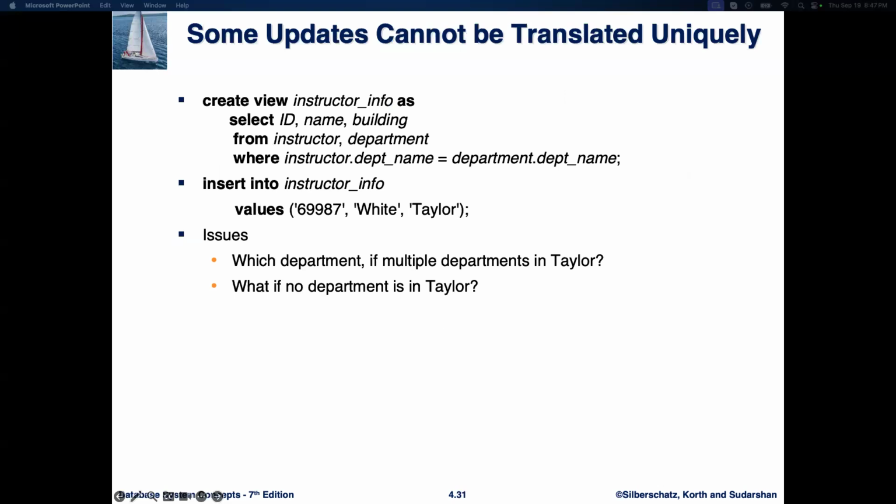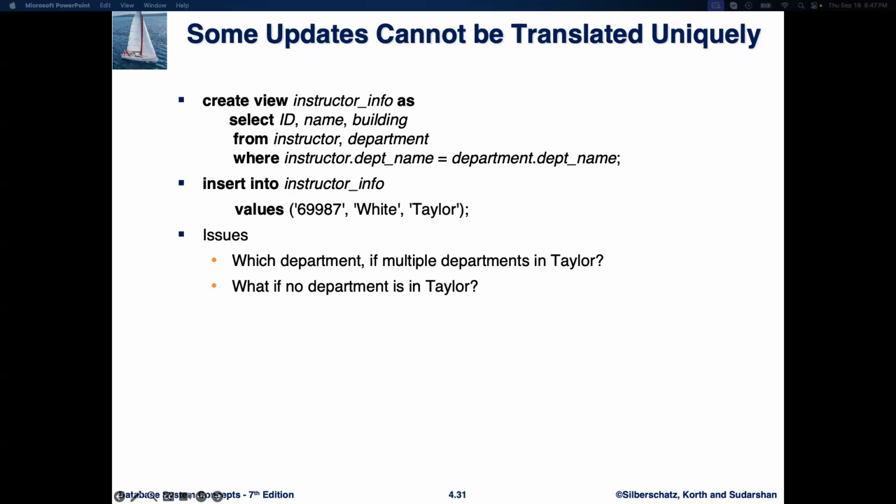Now let's explore what happens when we try to insert data into a view that joins multiple tables. In this example, we have the instructor info view, which combines data from both the instructor and the department tables. So create view instructor info as select ID, name, building from instructor, department where instructor.department name equals department.department name. This view shows the instructor's ID, name, and the building where the department is located.